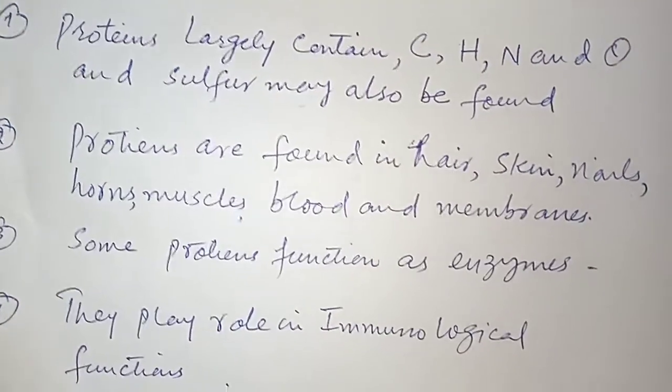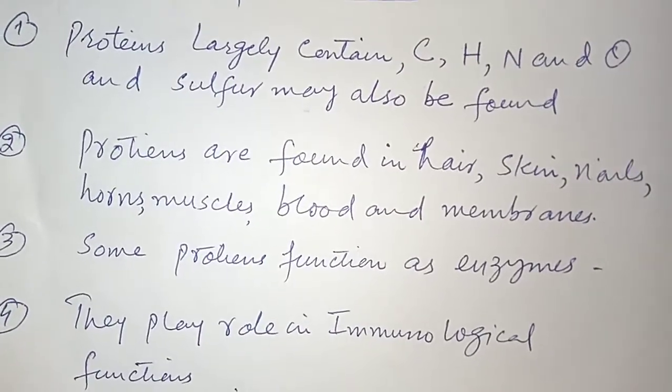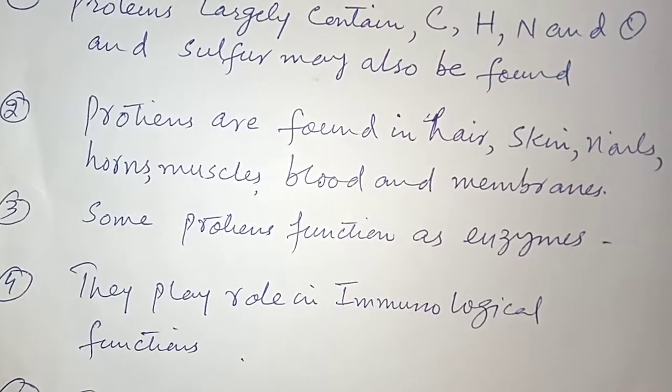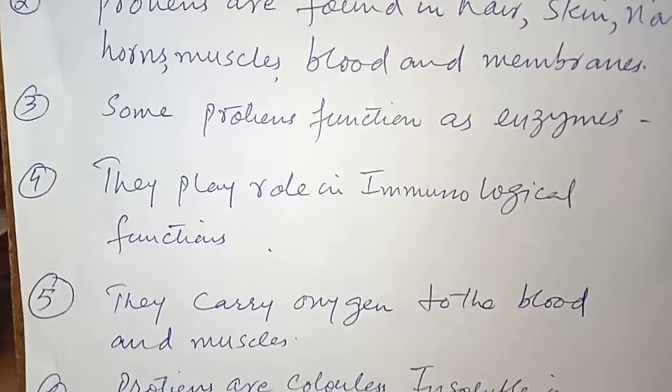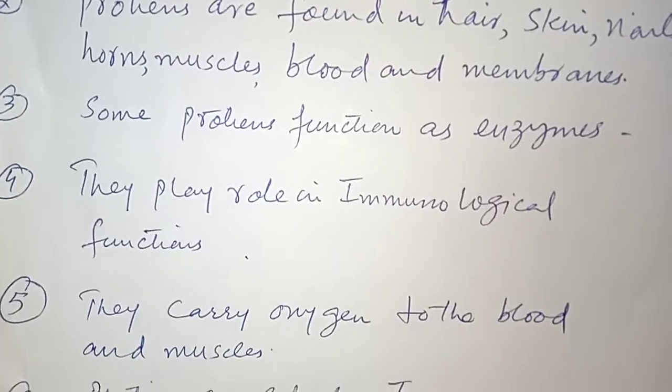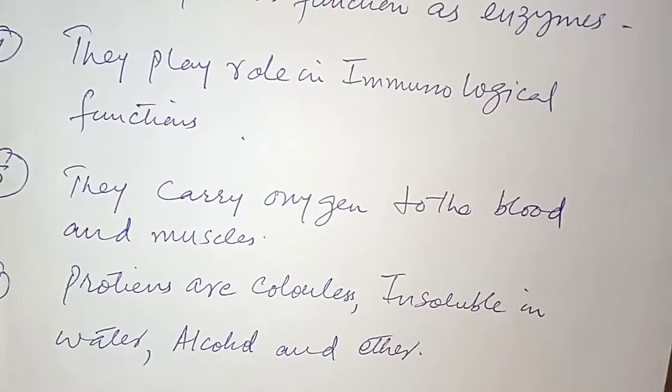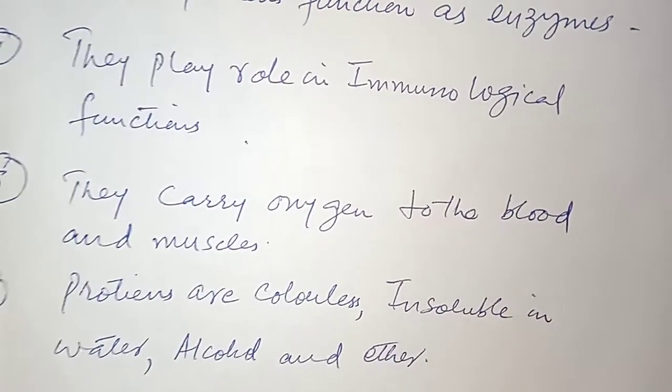Number 3, some proteins function as enzymes, special types of enzymes. Number 4, they play a role in immunological functions. Number 5, they carry oxygen to the blood and muscles. Number 6, proteins are colorless, insoluble in water, alcohol and ether.